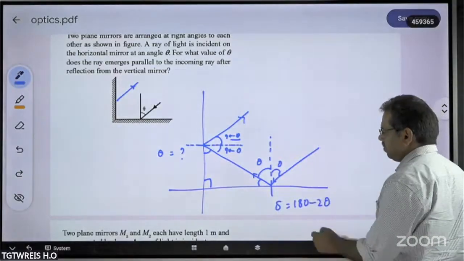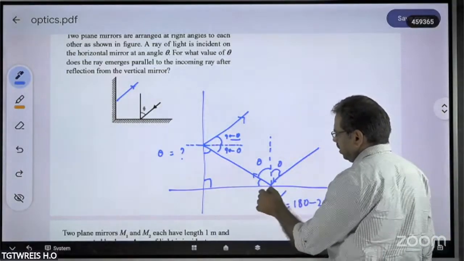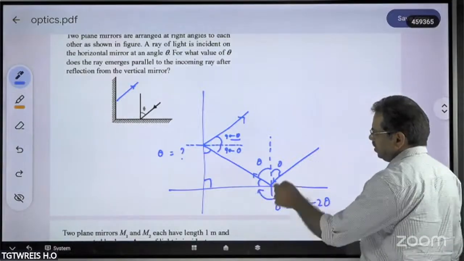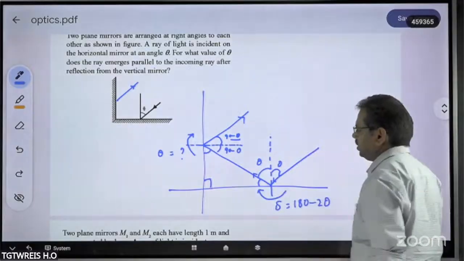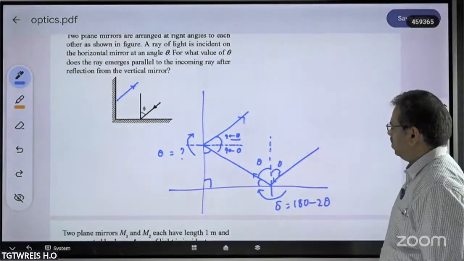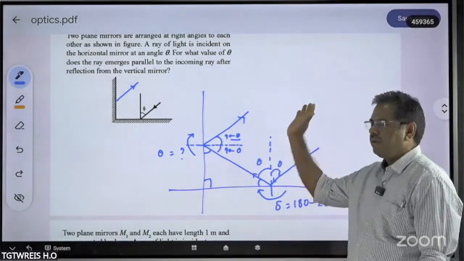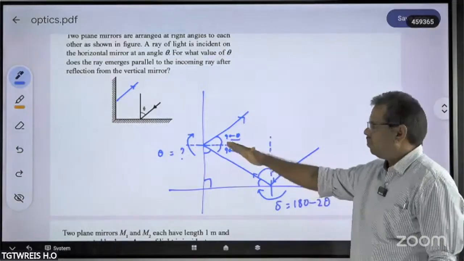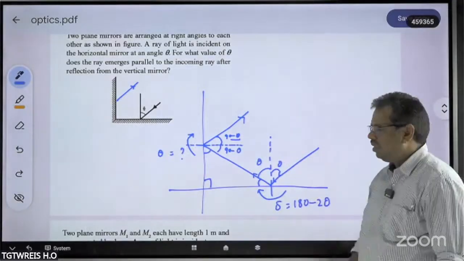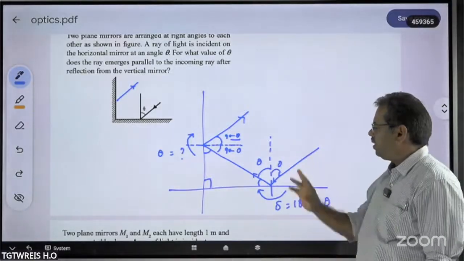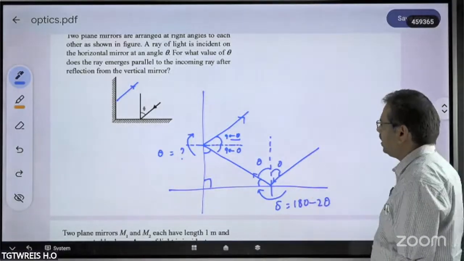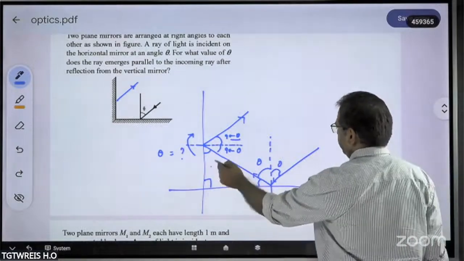That means, first of all, it is going to deviate in the clockwise direction. And here also it is going to take place in the clockwise direction. So it has to return, come back, in this backward direction. Parallelly, it has to come back. So the deviations produced should be independent of theta. So let us calculate that one. What should be the angle of deviation here?